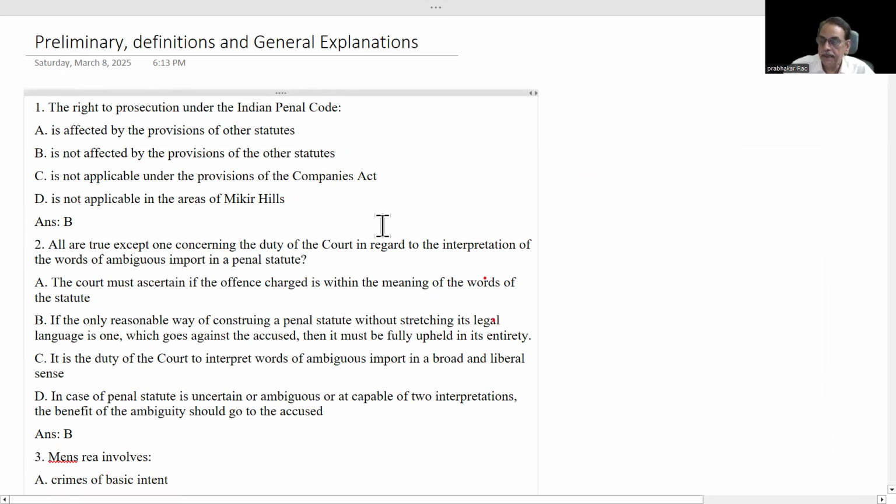The first question is: the right to prosecution under Indian Penal Code. You may read it as BNS in place of Indian Penal Code.